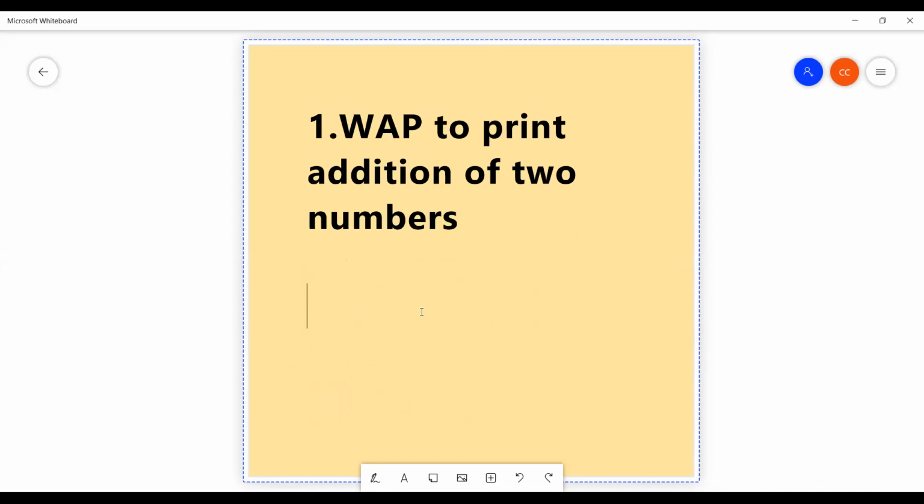If you want to solve any problem in C language, first you identify the problem, write an algorithm, draw the flow chart, and write a program. Okay, first I'm going to write an algorithm. I told you already, an algorithm is nothing but a step-by-step logical procedure for solving a problem.